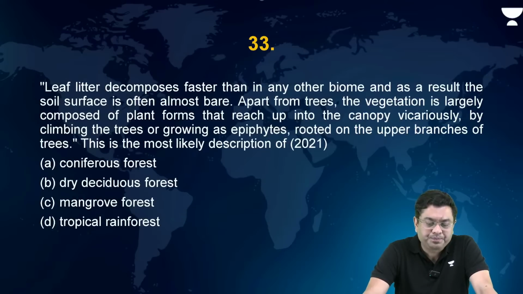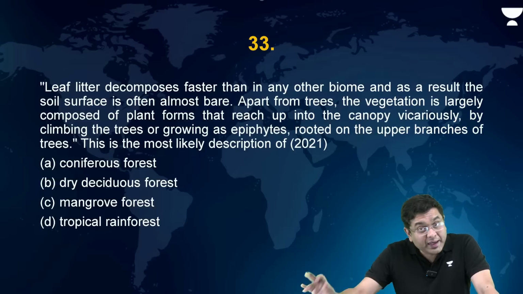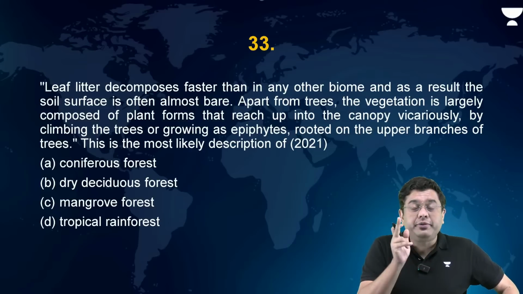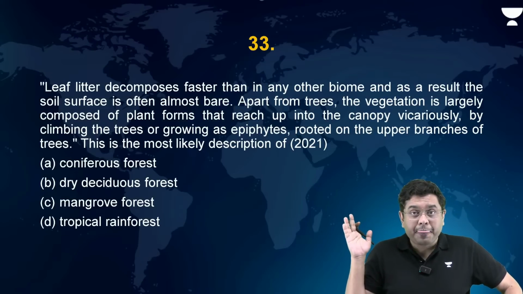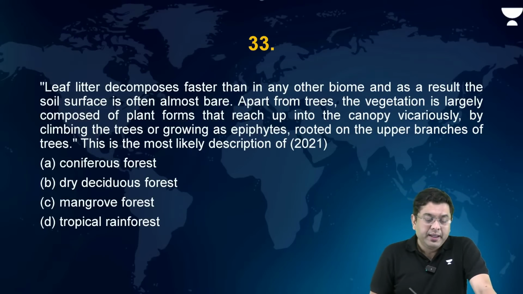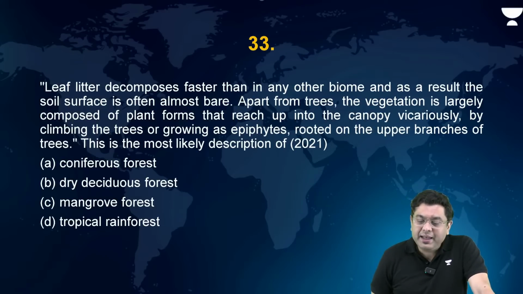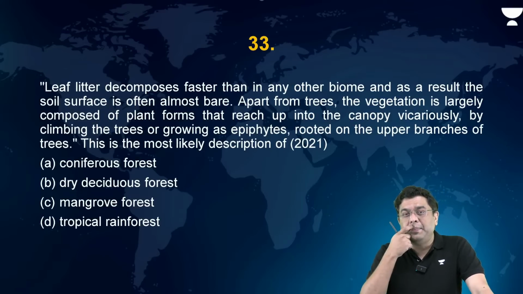Okay. Now, another question. Leaf litter decomposes. So look at it. The aspect of decomposition is being repeated again and again. So you should be aware of that. Leaf litter decomposes faster than in any other biome, and as a result, the soil surface is often almost bare.